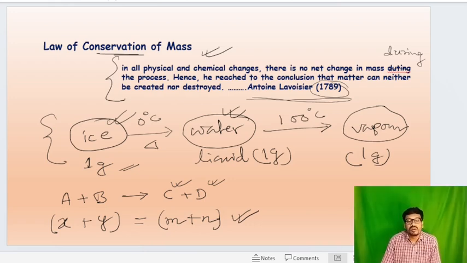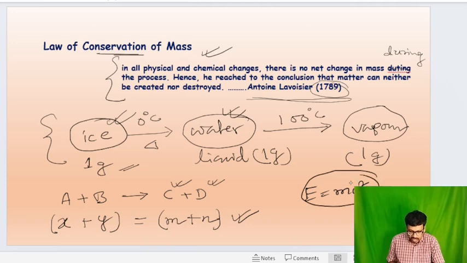We know the law of conservation of energy. That means the energy of the universe remains the same. But after the discovery of Einstein's law of relativity, that means E is equal to mc square, mass can be changed to energy and energy can be changed to mass. So now the new concept is here.